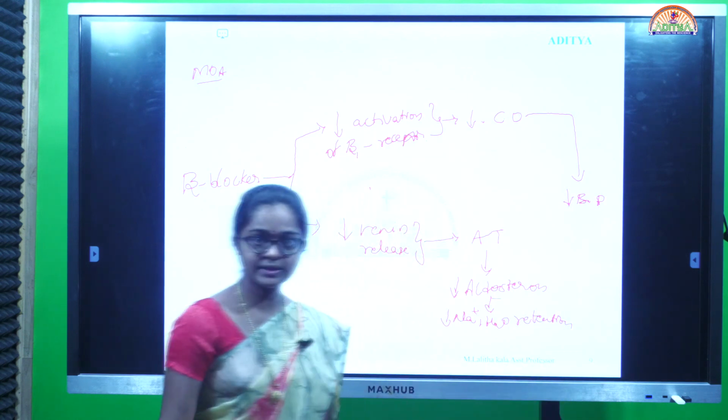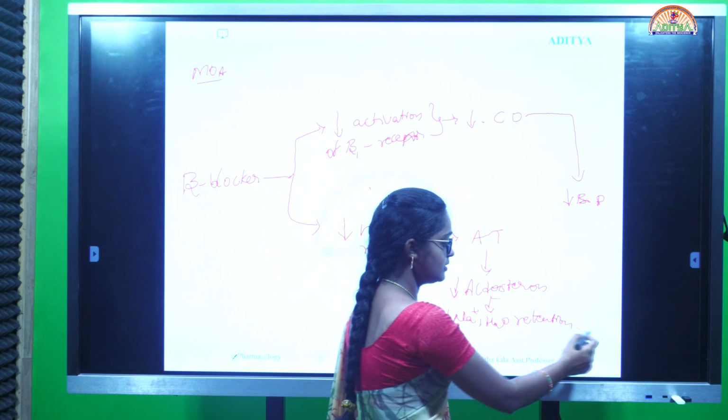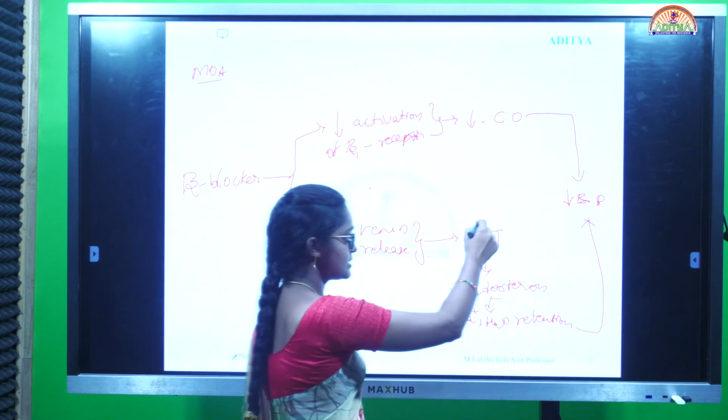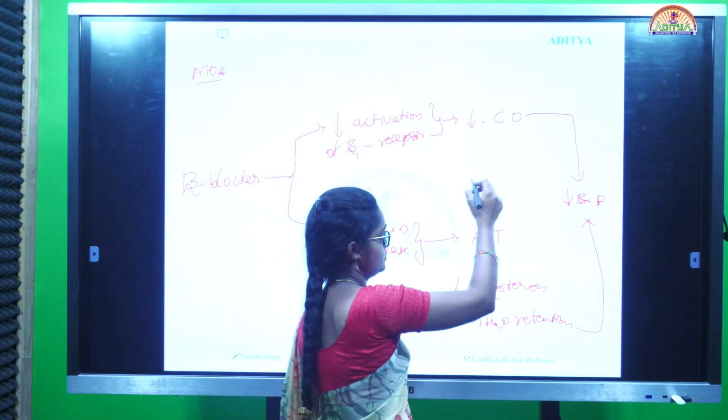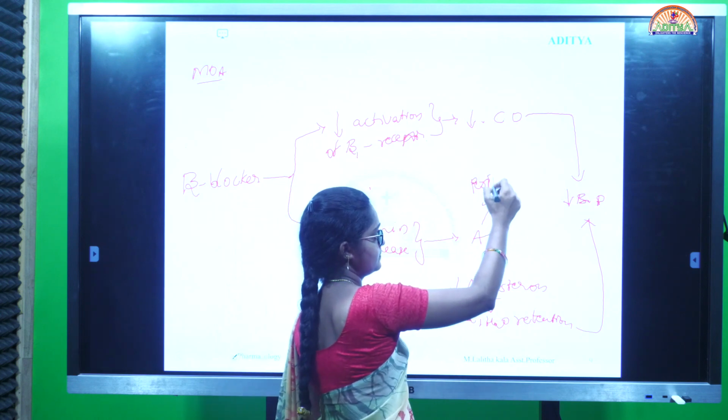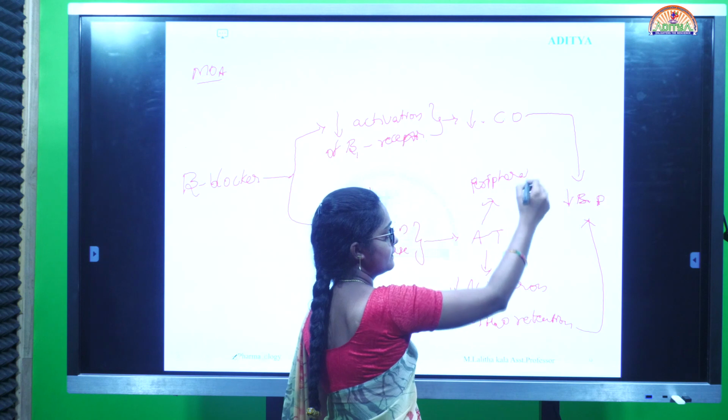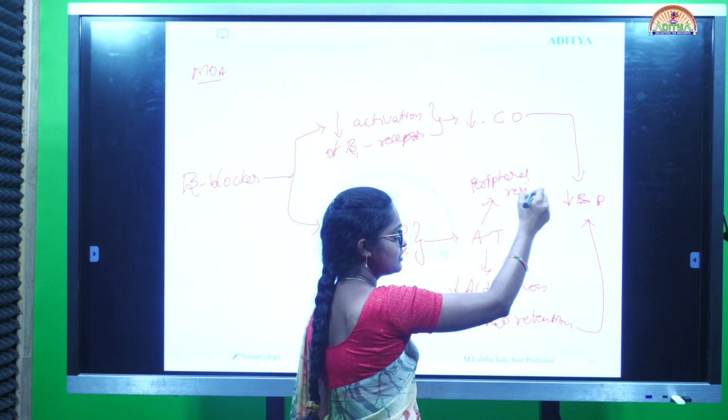And causes vasodilation, leads to decrease in BP. It also causes decrease in peripheral resistance also. Mechanism of action of